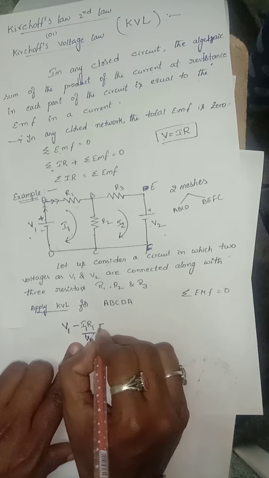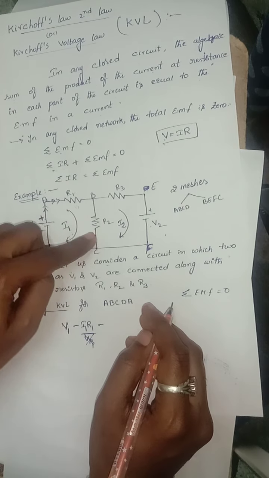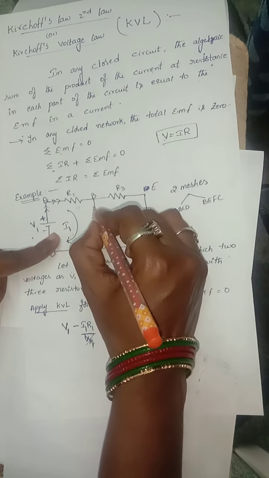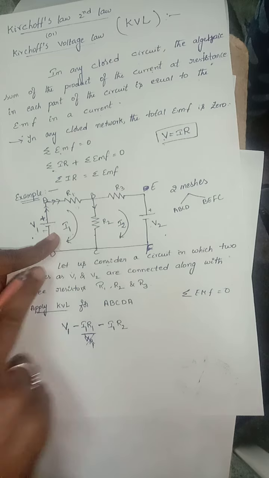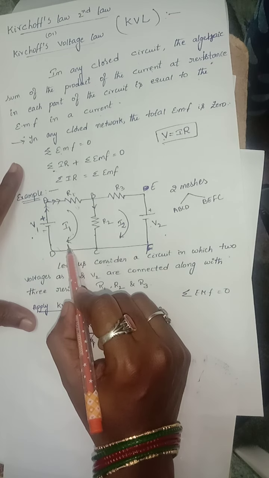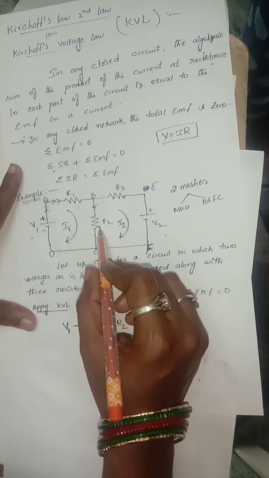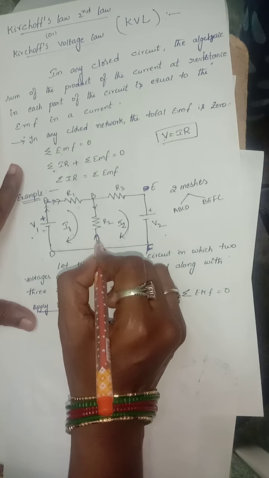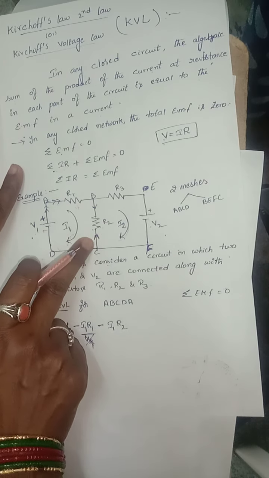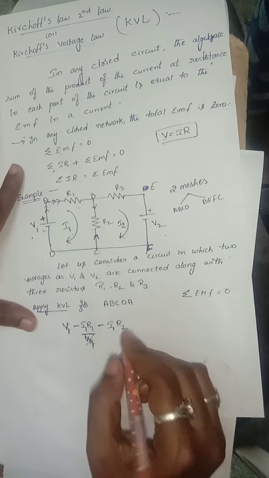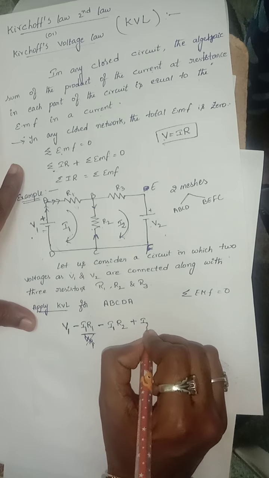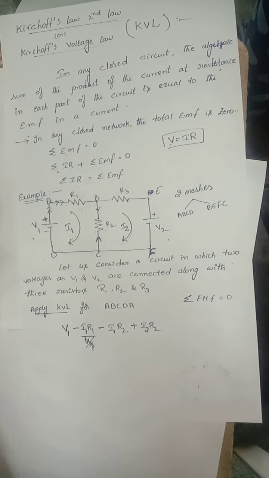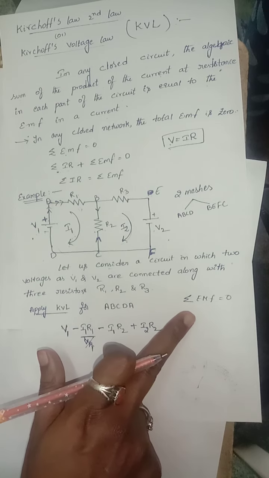Next, I1 is passed again through R2, so minus I1 R2. I2 is also passed in R2, in the opposite direction, so we consider plus I2 R2. The algebraic total EMF is equal to 0.